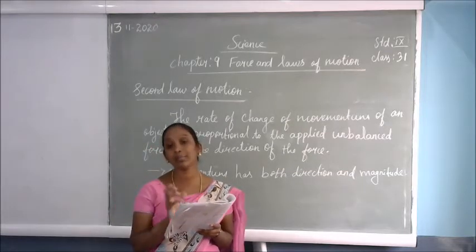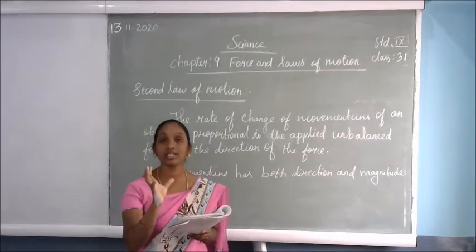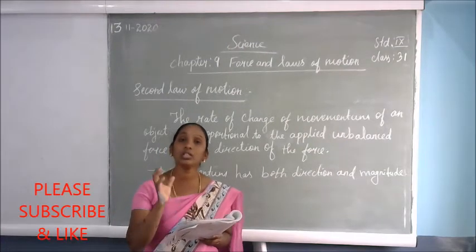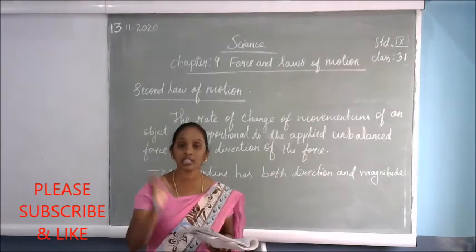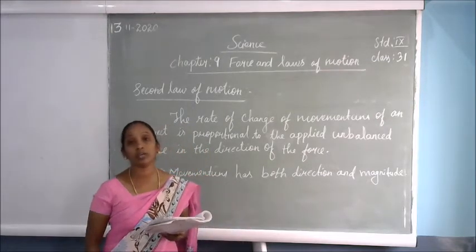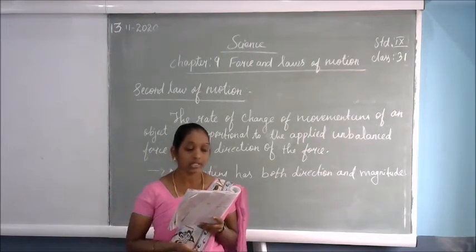Why? Because compared to the tennis ball, the cricket ball's mass is more. So depending on the object's mass, the acceleration and the speed will be different, and the effect will be more.